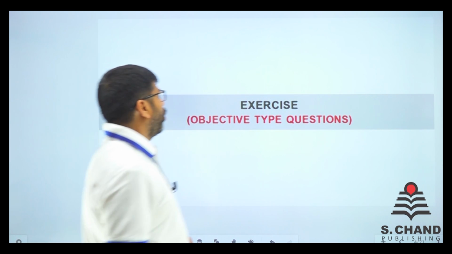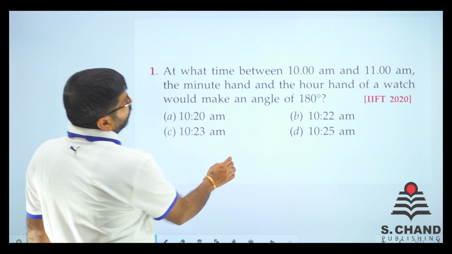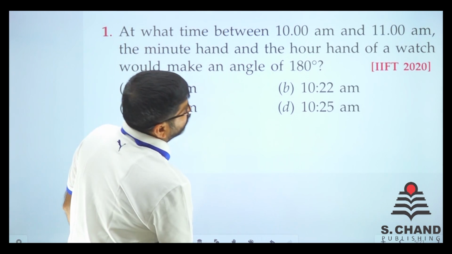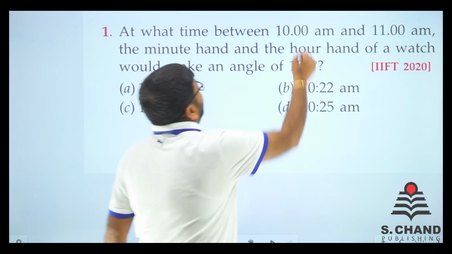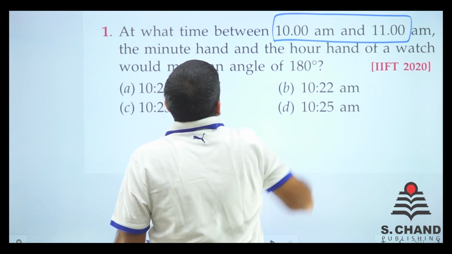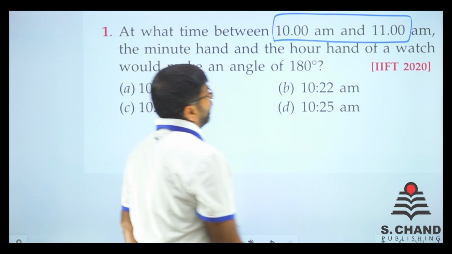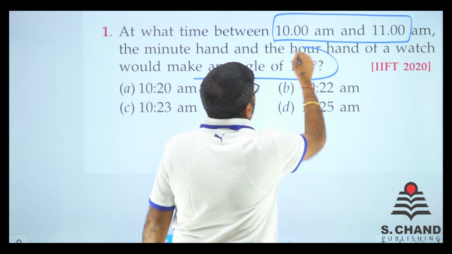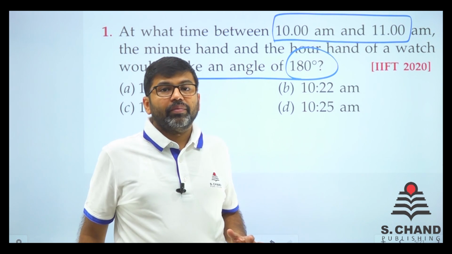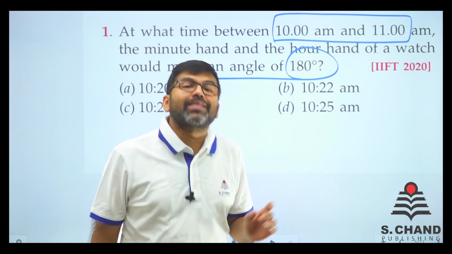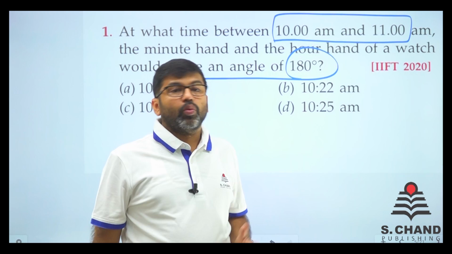Okay, exercise objective type questions. Here we go. We have this first question from IIFT 2020. It says: at what time between 10 and 11 would the minute hand and hour hand of a watch make an angle of 180 degree? Now we must know, and you must write, there's a formula for calculating angles. So what is that formula?